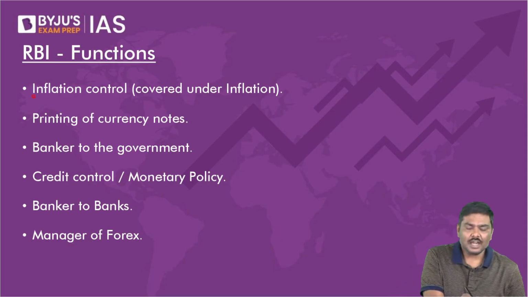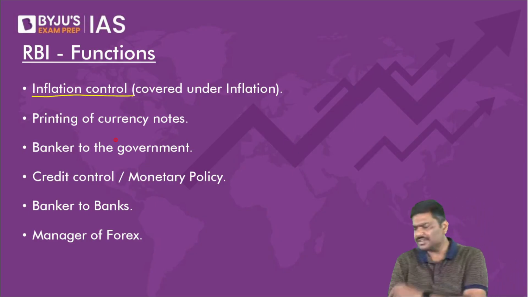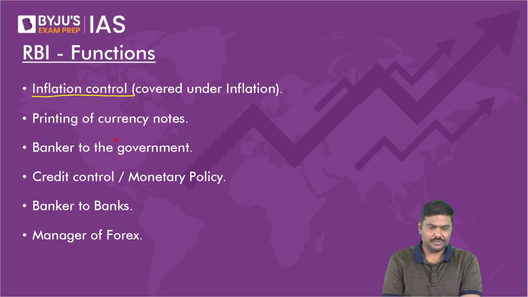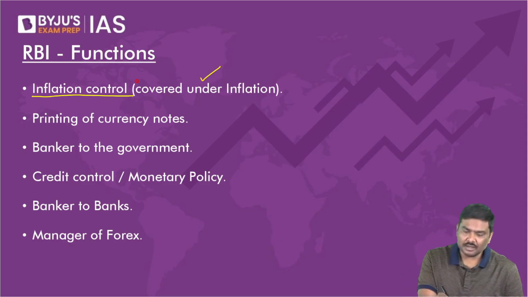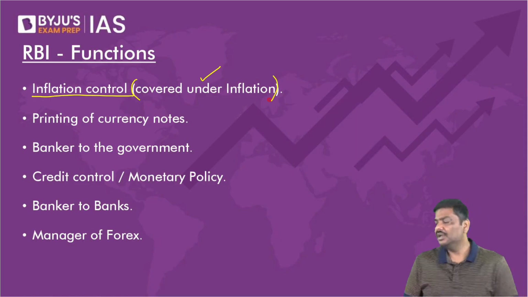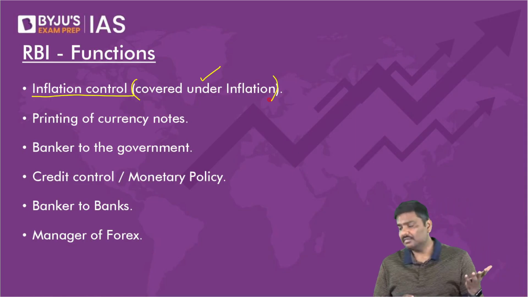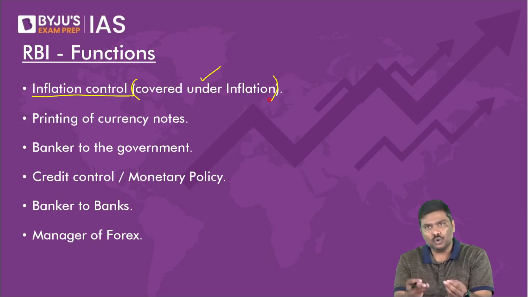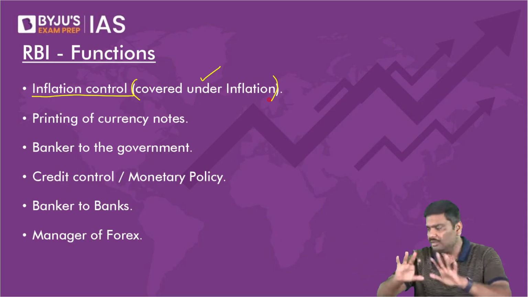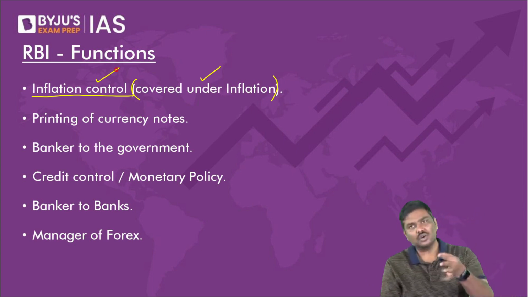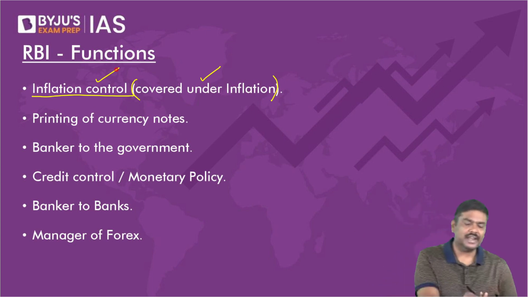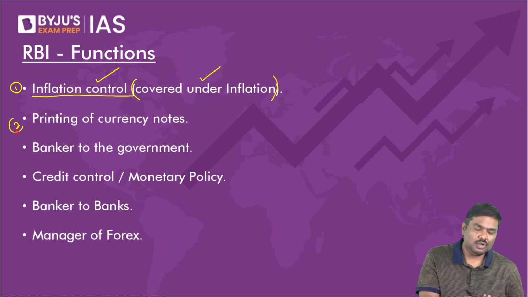First one is, one of the very important functions of RBI is to control inflation. Did we discuss this earlier? Please have a look at the point I've written in the bracket here. Don't say, sir, no. Then I'll ask you to go back to inflation chapter, open it, you will see it. So, one of the functions of Reserve Bank of India is to control inflation. I'll directly jump to the second function, printing of currency notes.